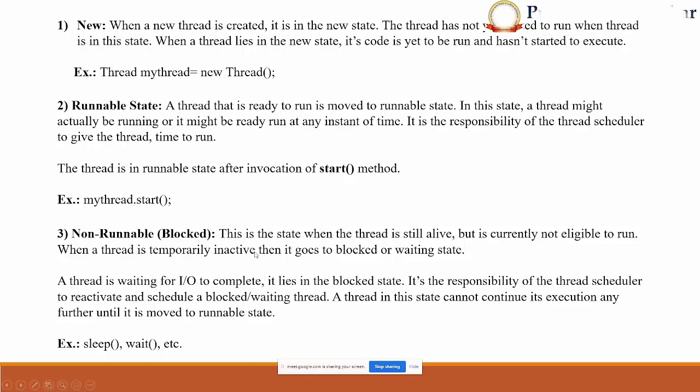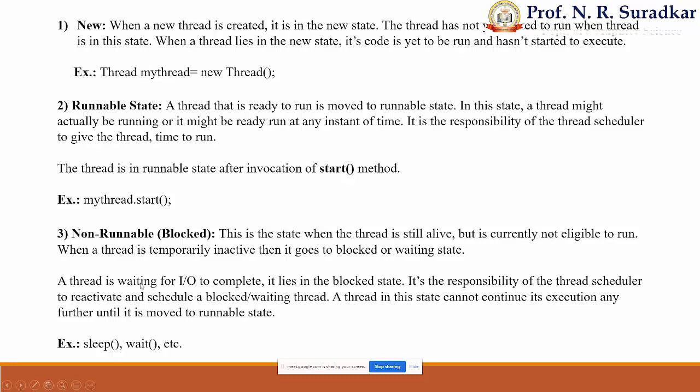Next is the non-runnable state, which is also called the blocked state. This is the state where the thread is still alive, but it is not eligible to run, or you can say it is inactive due to certain situations. It may be blocked in its operation, or it may go to the waiting state.